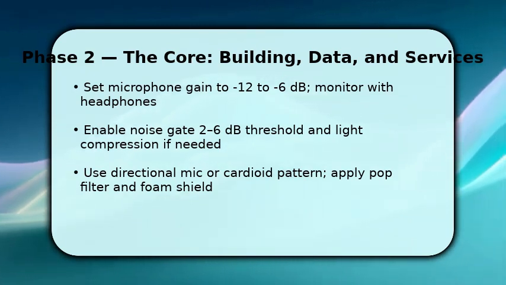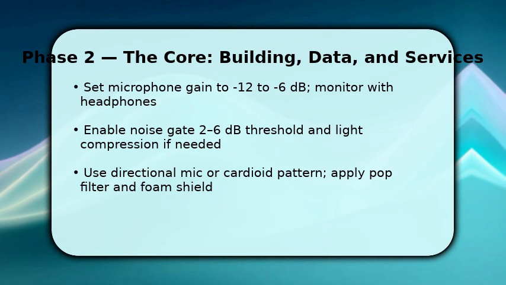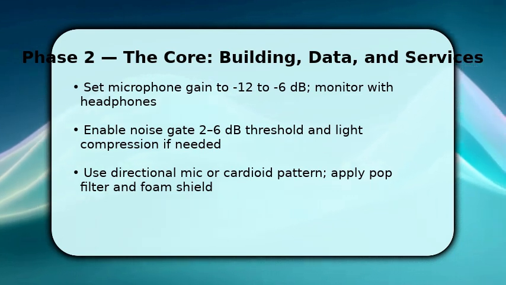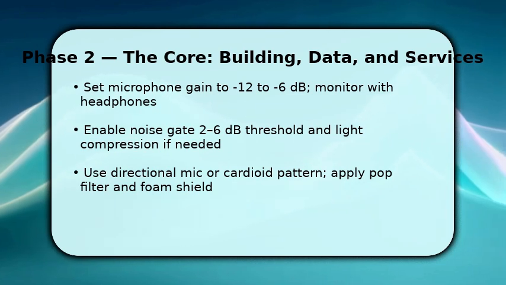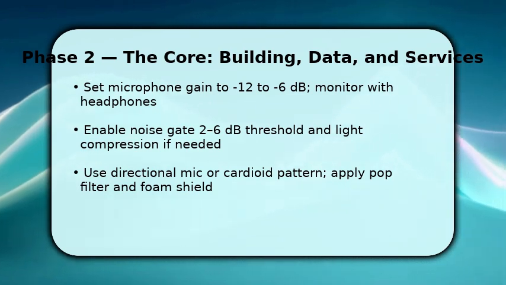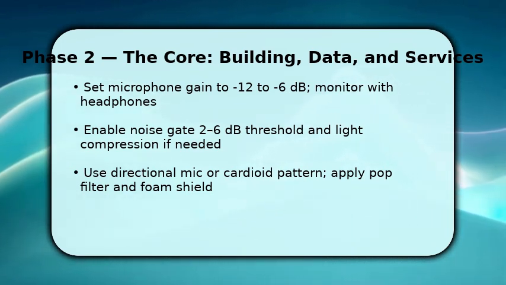Lower mic gain to around -12 to -6 dB and monitor through headphones so peaks don't clip. Next, enable a gentle noise gate with a 2.6 dB threshold to cut low-level hum and add light compression to even dynamics. This reduces room hiss without sounding processed.